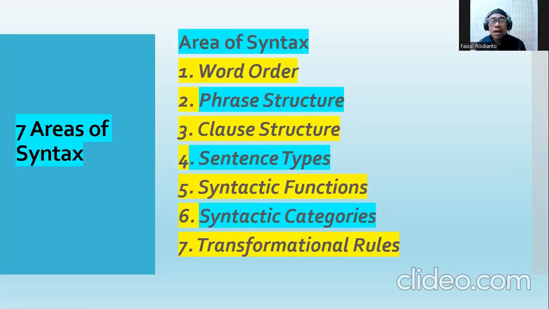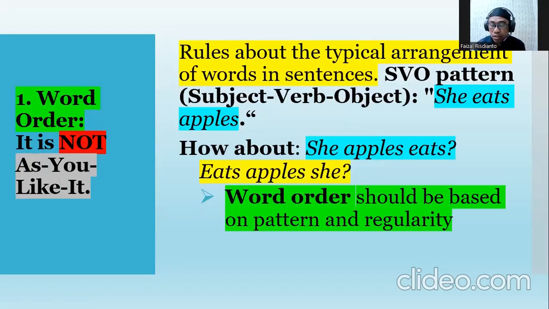At least there are seven areas of syntax. The first is word order, and then phrase structure, clause structure, sentence types, syntactic functions, syntactic categories, and the last one, transformational rules. I'd like to give an explanation in short with examples. The first is word order.